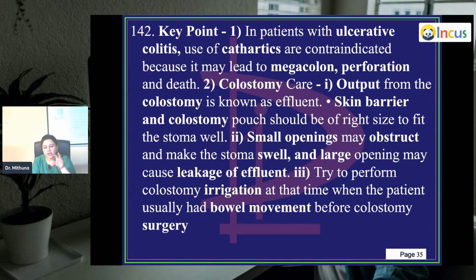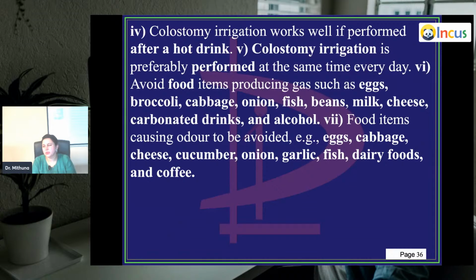What happens? All that area can get infected. The stoma can swell. A large opening will cause leakage. So you need a correct size and correct bag to prevent leakage or to prevent swelling of the stoma. Try to perform colostomy irrigation at the time when the patient usually had bowel movement before colostomy surgery. So before the surgery, if that patient had a bowel movement, then you try to irrigate that area. This is all just to prevent infections which the effluent or the fecal matter can cause.